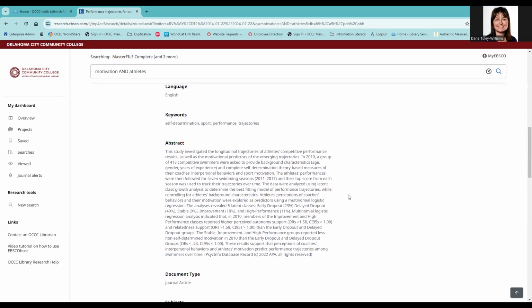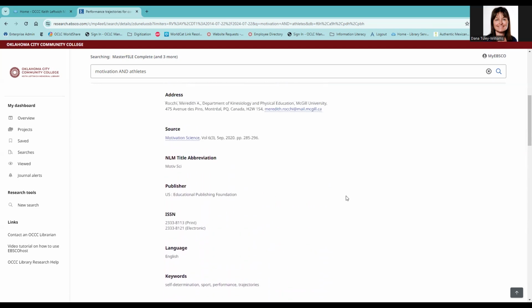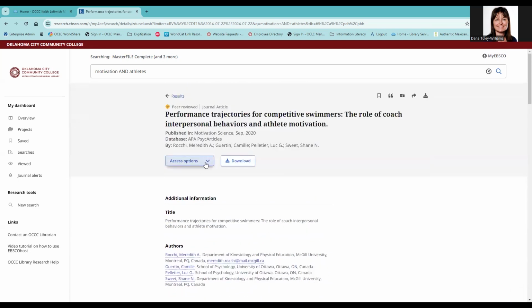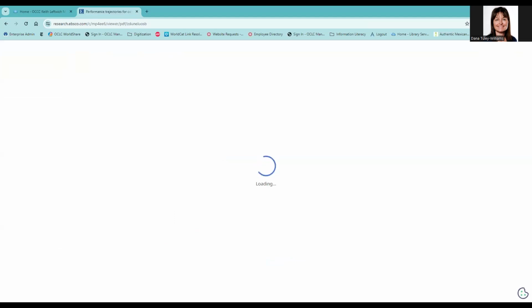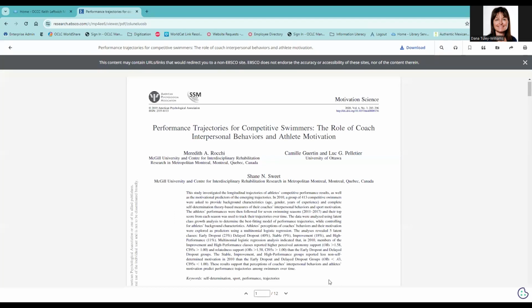If this looks like an article you want to read, take a look at the top for access options. For many articles, you will see links to the full text of the article. If the PDF option is available, choose that. Like most peer-reviewed articles, this one is long, 12 pages.